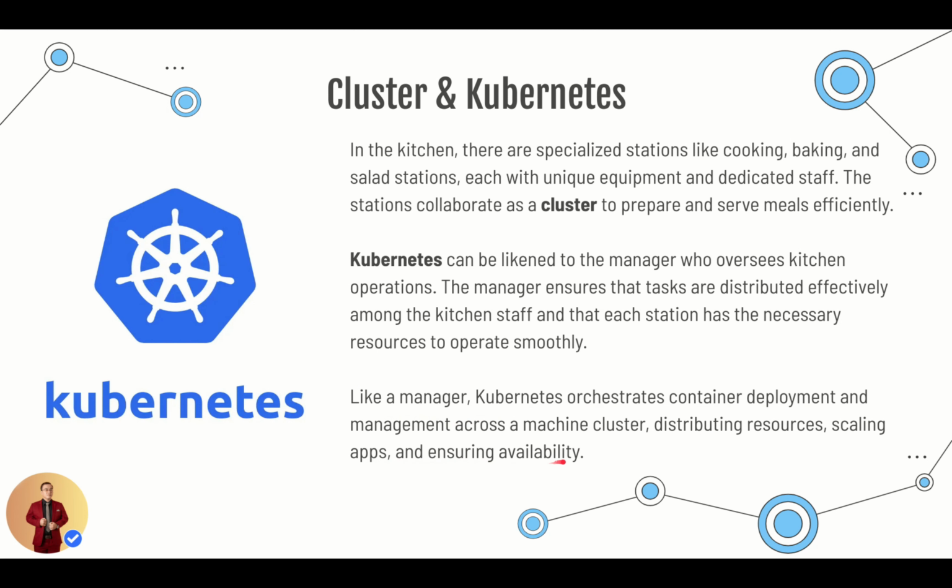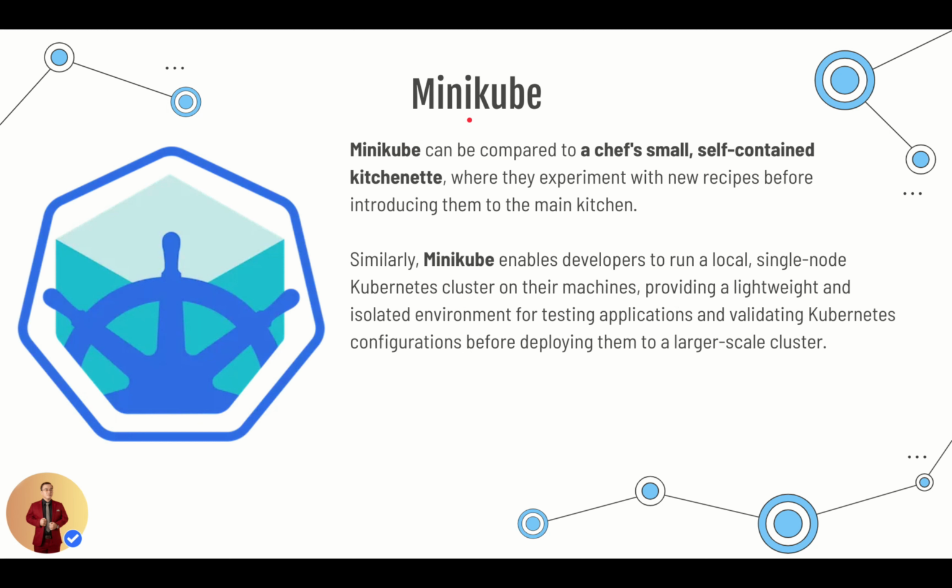and ensuring availability. Minikube can be compared to a chef's small, self-contained kitchenette, where they experiment with new recipes before introducing them to the main kitchen. Similarly, Minikube enables developers to run a local, single-node Kubernetes cluster on their machines, providing a lightweight and isolated environment for testing applications and validating Kubernetes configurations before deploying them to a larger-scale cluster.